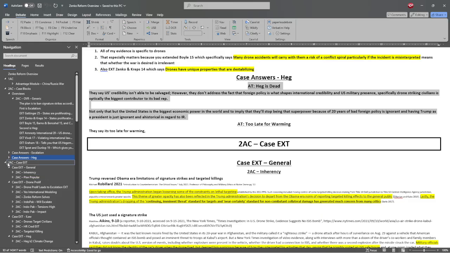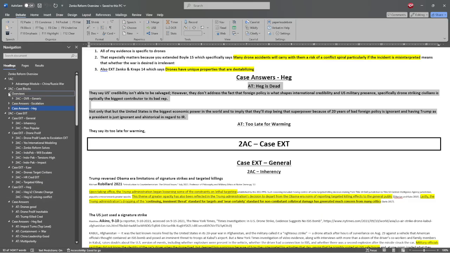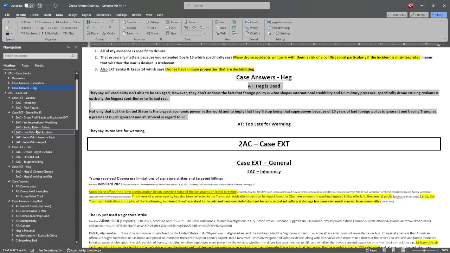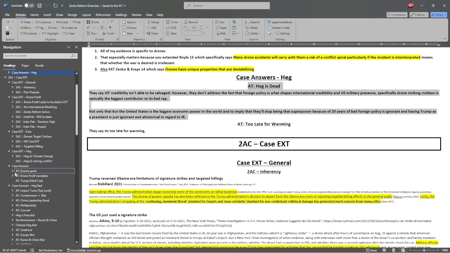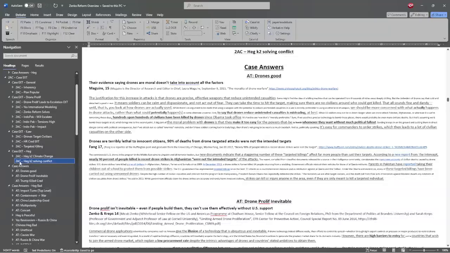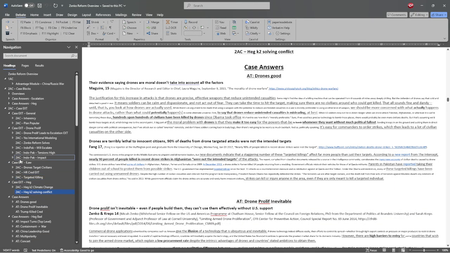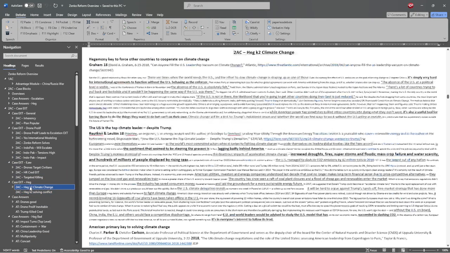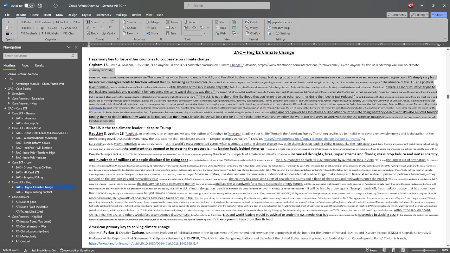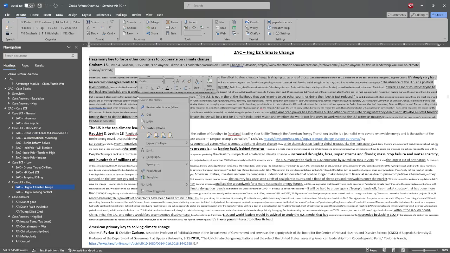Case extensions. So that's the overview, that's the case answers. So case extensions. Let's say their disadvantage said that, okay, we don't have that card, that sucks. Say their disadvantage said that we cause climate change. This card isn't highlighted. In an ideal world it was. I didn't read this affirmative too much. It's just the first one that I was able to find in my files.